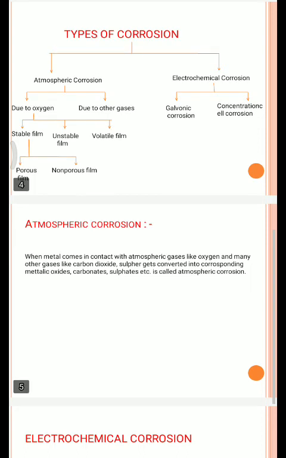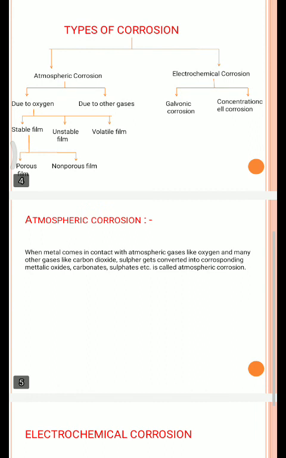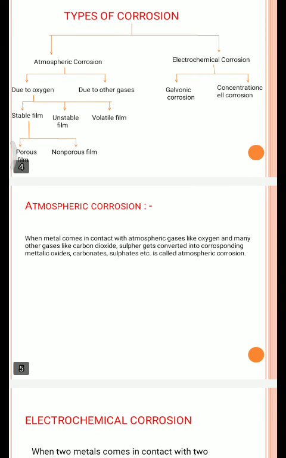Let us see what is meant by galvanic corrosion. Galvanic corrosion is the corrosion in which two different metals get into contact with the electrolyte. Then the metal which is higher in the electrochemical series gets corroded and acts as anode, and the metal in the lower position acts as the cathode. So it is called galvanic corrosion.